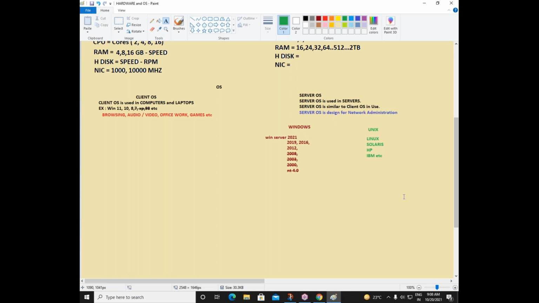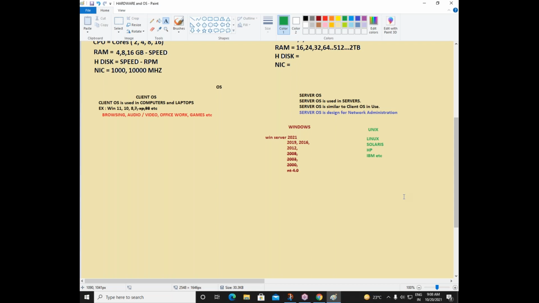Operating system is the interface between a user and the hardware. A user, like you're a user, I'm the user. We cannot use hardware without an operating system in that machine. There are two types of operating systems. One is a client operating system, another one is a server operating system.